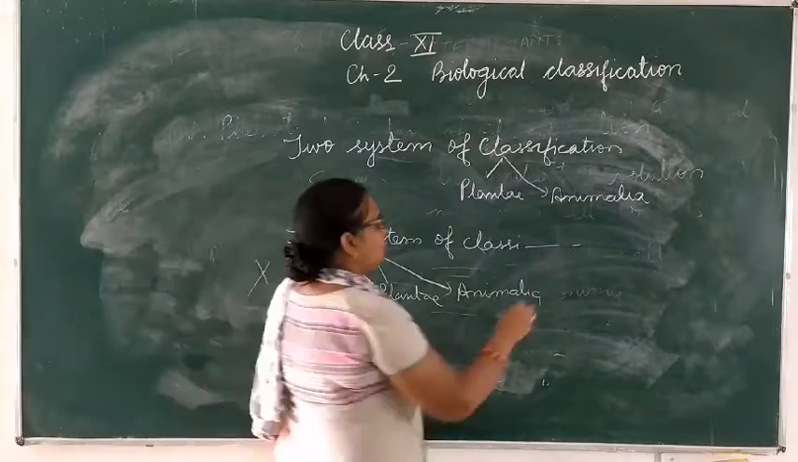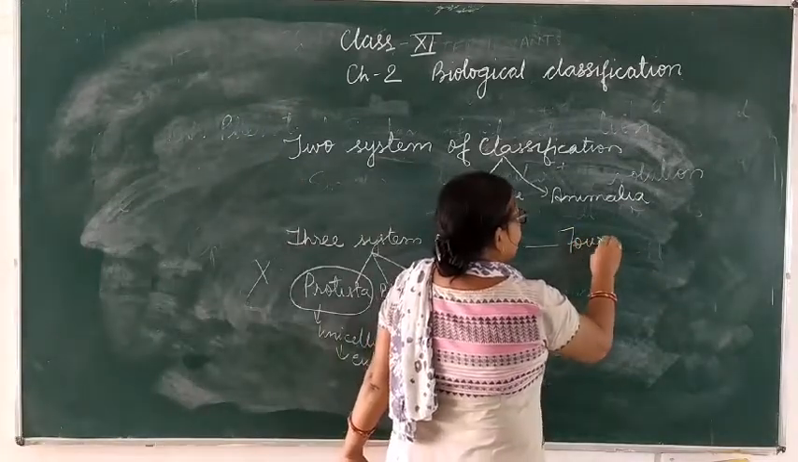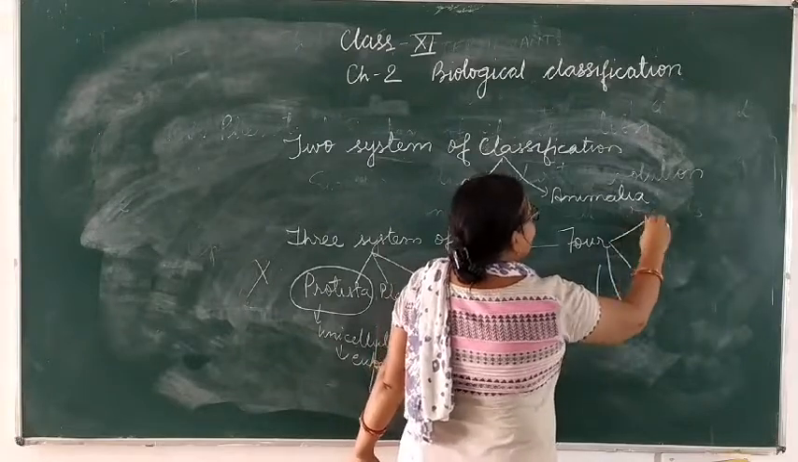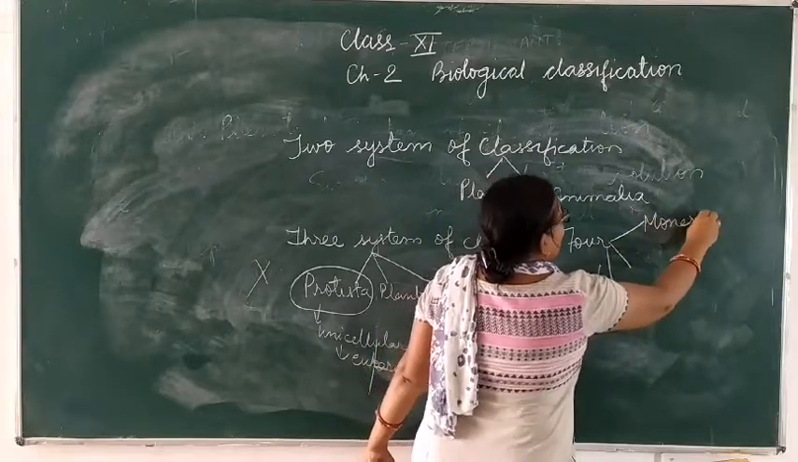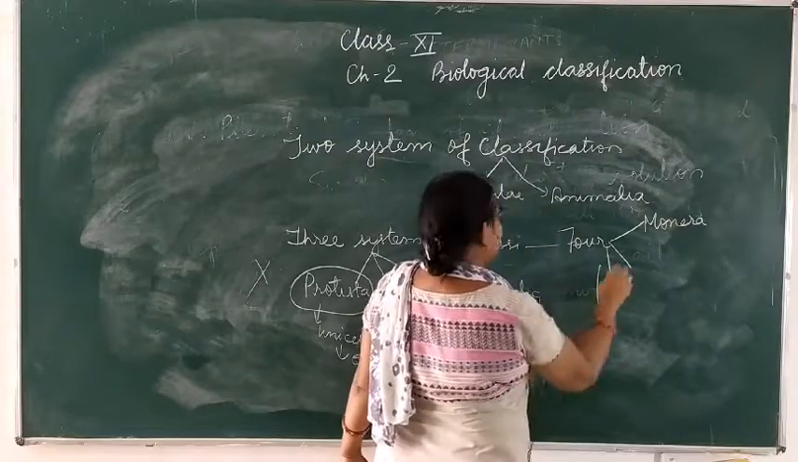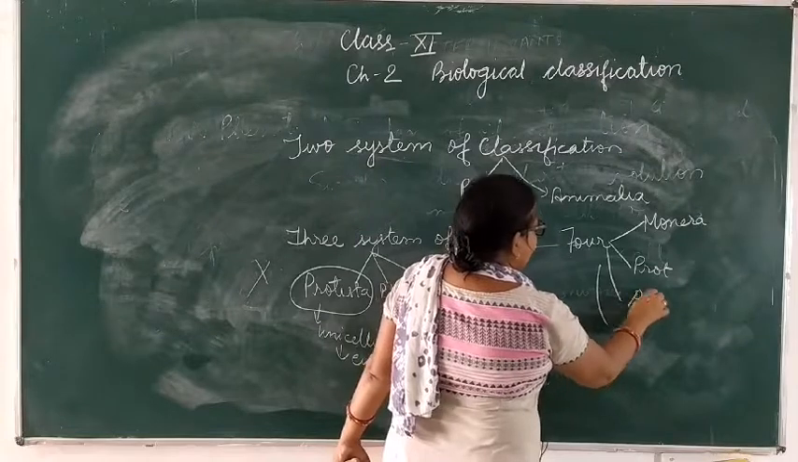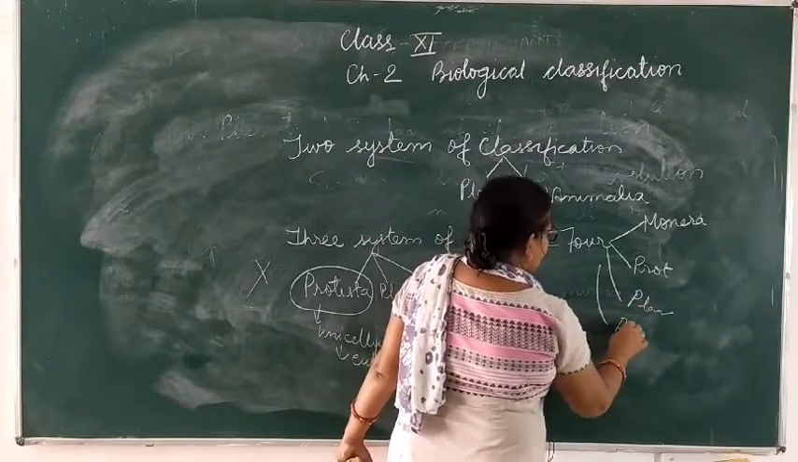Then the fourth system of classification was introduced, in which the next kingdom added was Monera. So Monera, then Protista, then Plantae, then Animalia.